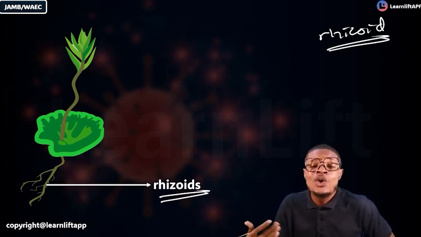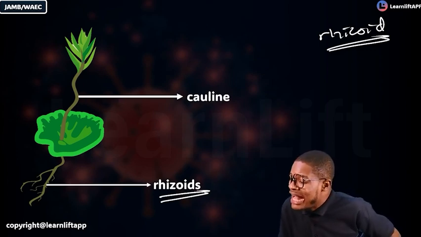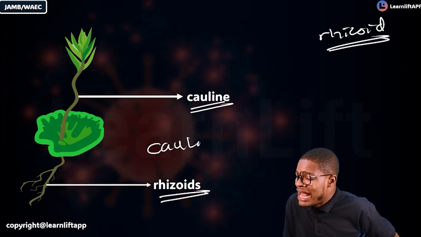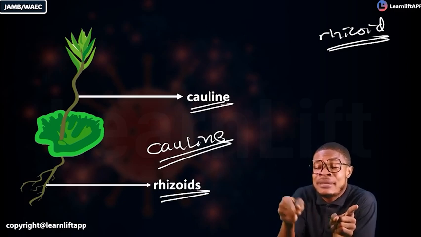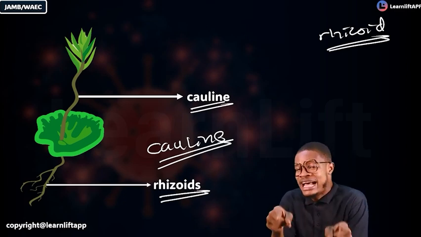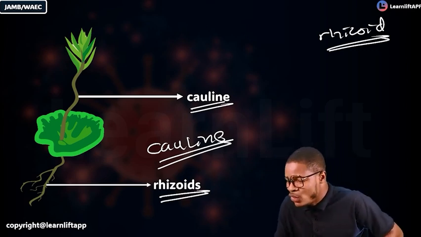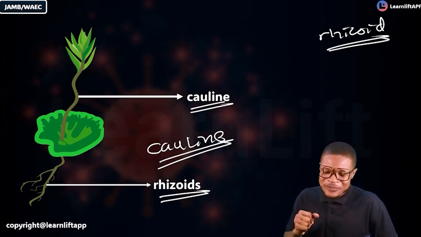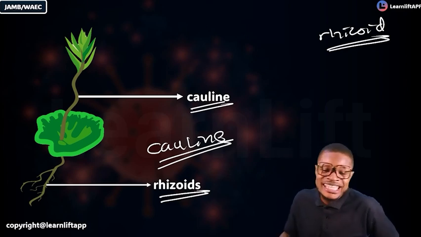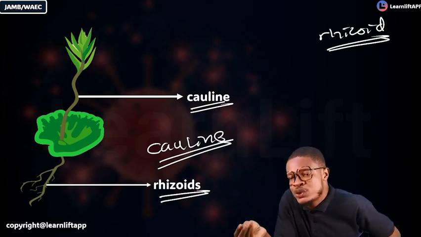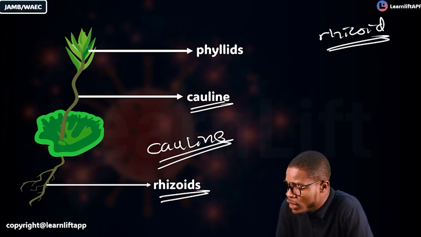Another thing is this. Do they have a stem? No, they have a stem-like structure. That stem-like structure is called your caulidium, when you hear it, it is called caulidium. Caulidium is the stem-like structure of bryophyte. Their root-like structure is what? Rhizoid. Stem-like, caulidium. Root-like, rhizoid. Another important thing I'd like you to hold tight is their leaves. They don't have true leaves, but they have a leaf-like structure. That leaf-like structure is called your phyllidia. What is it called? Phyllidia.